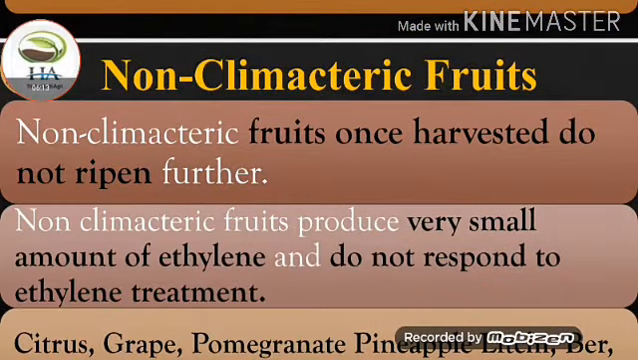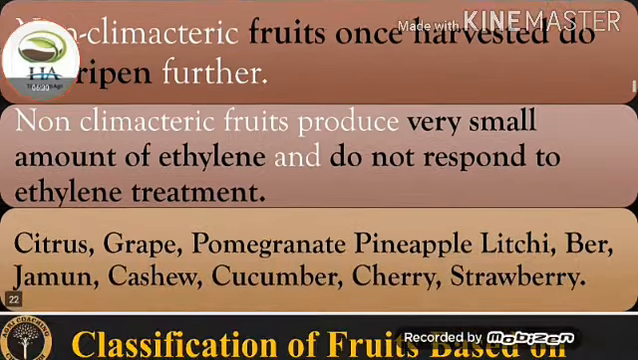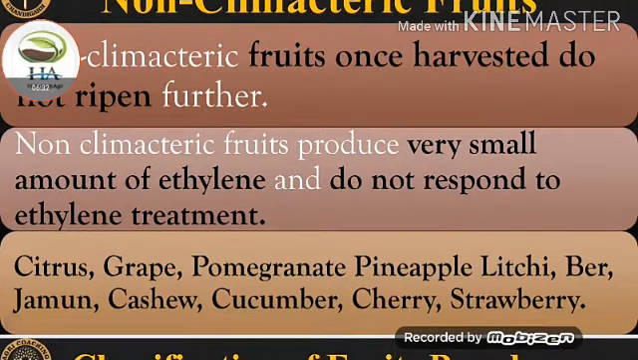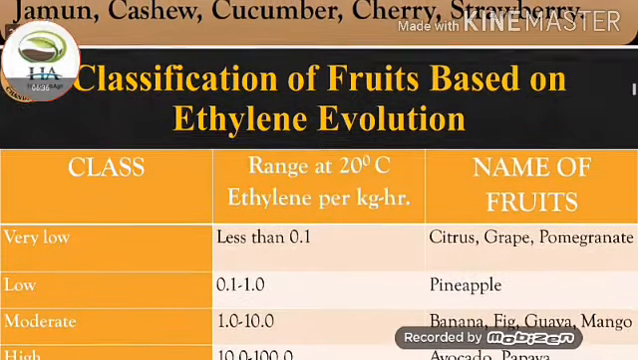Next one is non-climacteric fruits. Non-climacteric fruits, once harvested, do not ripen further. Non-climacteric fruits produce very small amount of ethylene and do not respond to ethylene treatment. Non-climacteric fruit examples are citrus, grapes, pomegranate, pineapple, lychee, ber, jamun, cashew, cucumber, cherry, and strawberry.